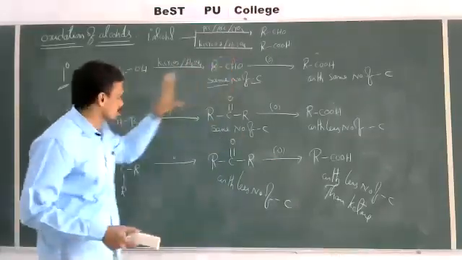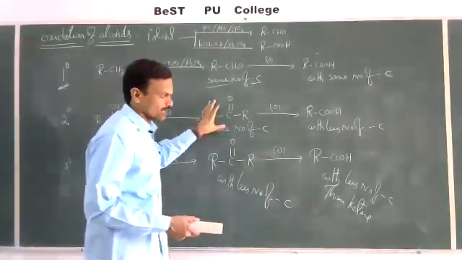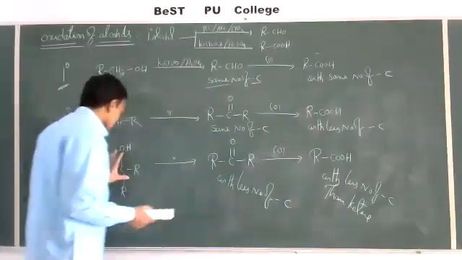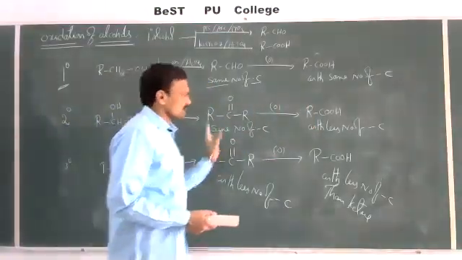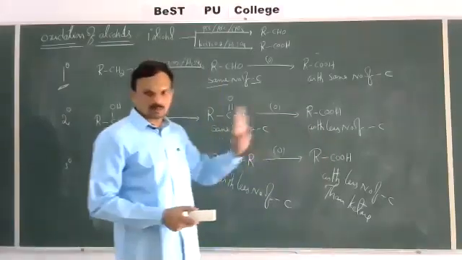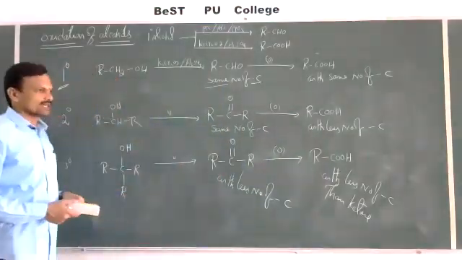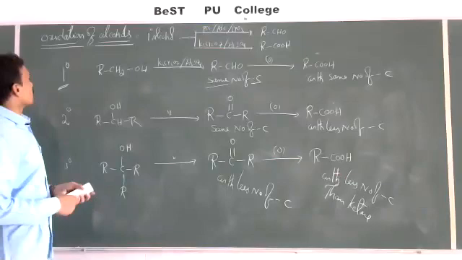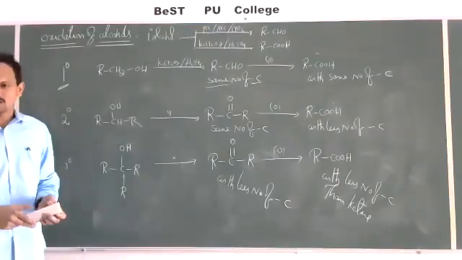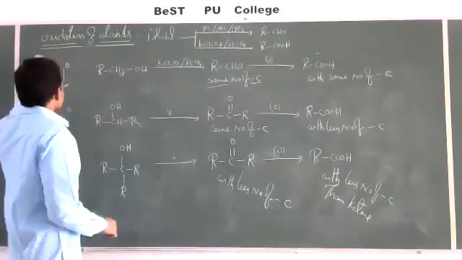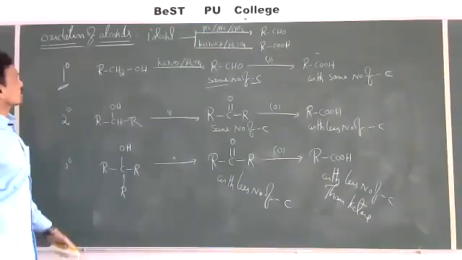Primary: same carbons. Secondary: same carbons with ketone, fewer carbons with acid. Tertiary: fewer carbons in the ketone, still fewer in the carboxylic acid. So by using this reaction, we can distinguish primary, secondary and even tertiary alcohols. This is regarding oxidation of alcohols.